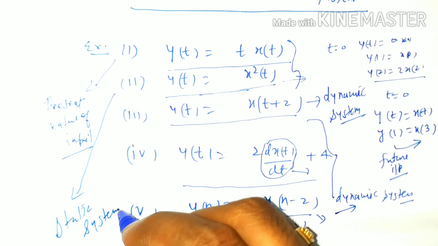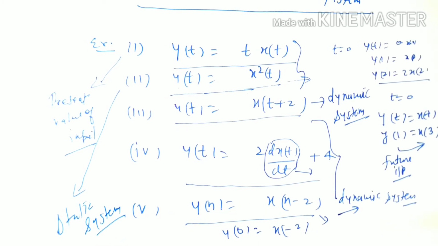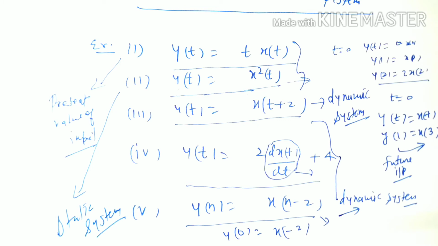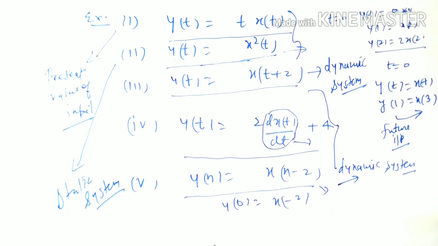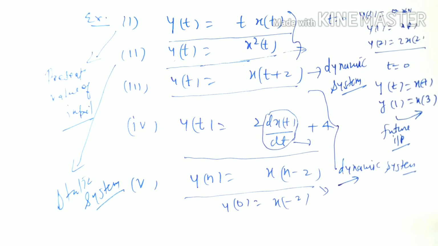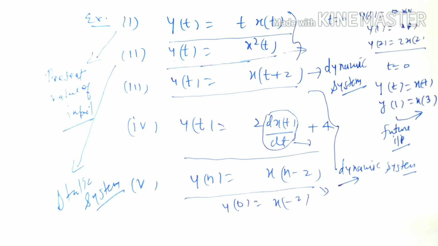Now there is a great confusion between a static system and a causal system. We know that a static system depends only on present value, but a causal system depends on present and past value. A causal system also depends on past value, but a static system only depends on present input value.